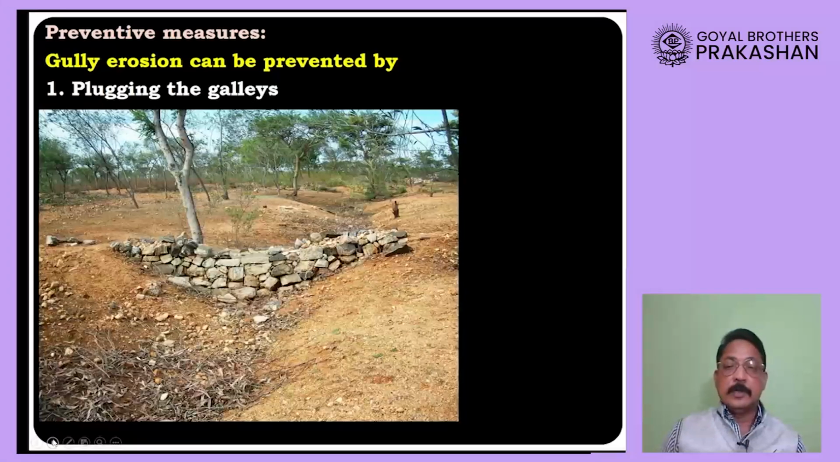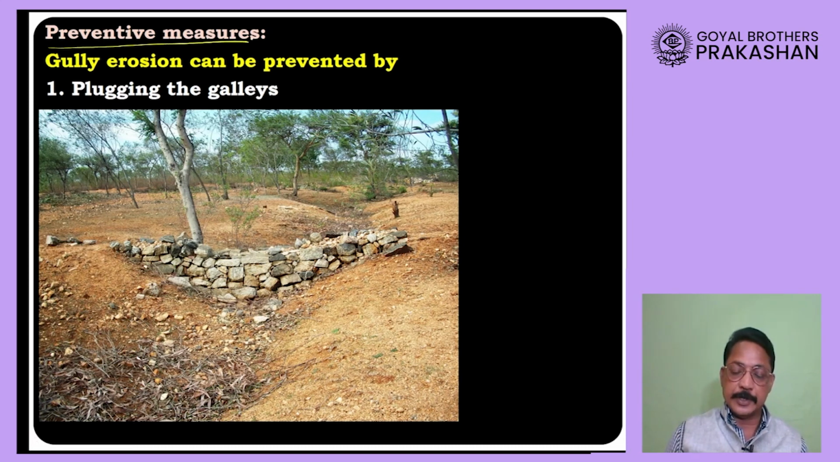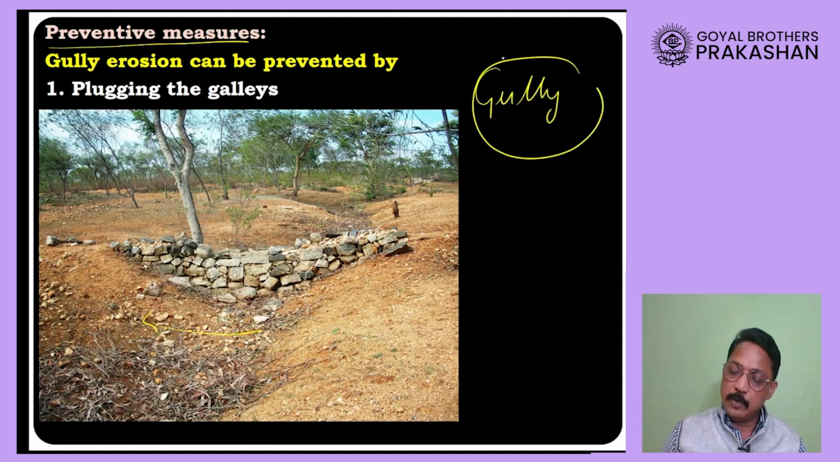Okay, now we have seen what the reasons for erosion are. Now we have to find out what preventive measures we can take in order to stop the erosion of soil. Now if you look here, this is a gully. Okay, we have seen what a gully is. Now how are we going to stop this gully erosion? First thing you can see here, we have constructed bunds.